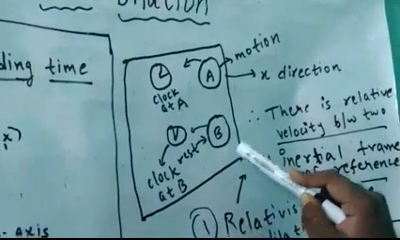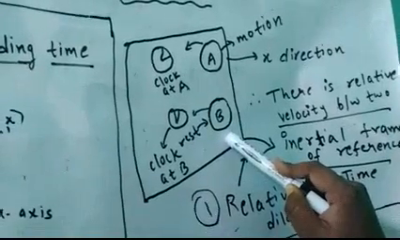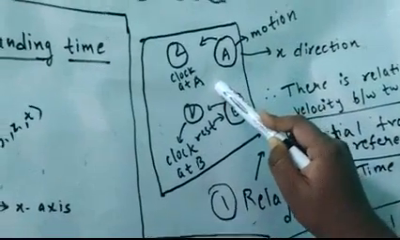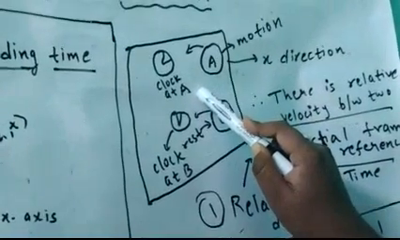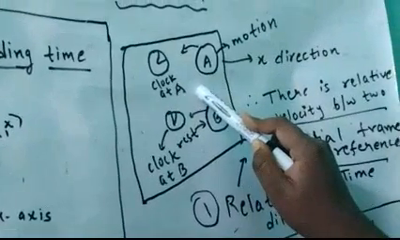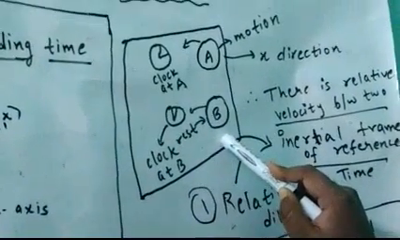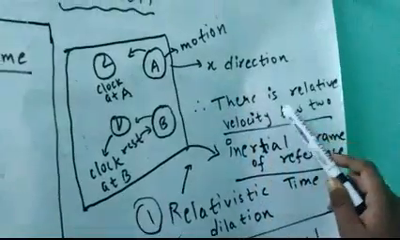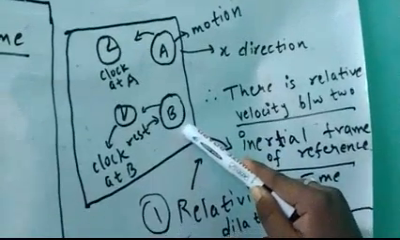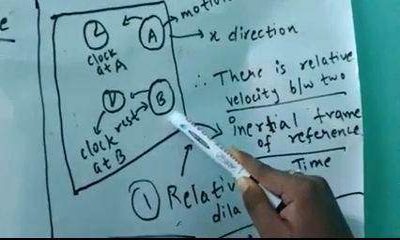That means the clock at B is at rest in the inertial frame of reference, and the clock at A is moving. So the clock at A would be found to be ticking slower. That is, the time at clock A will be found to be moving slower than the time at clock B. This means that whenever there is a relative velocity between two objects, there is relativistic time dilation.